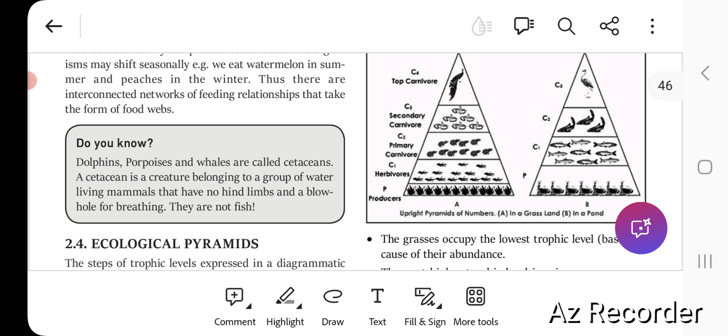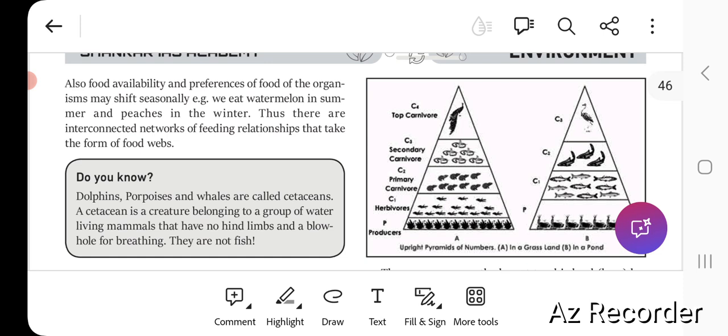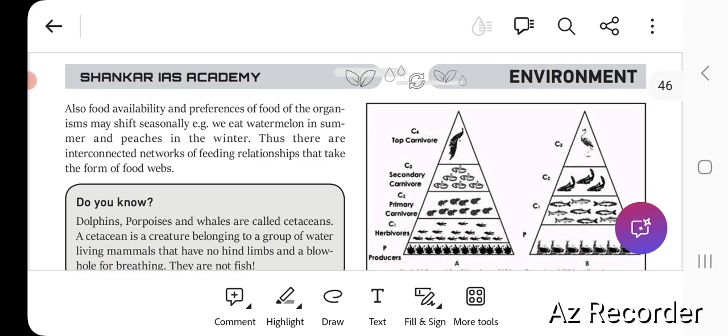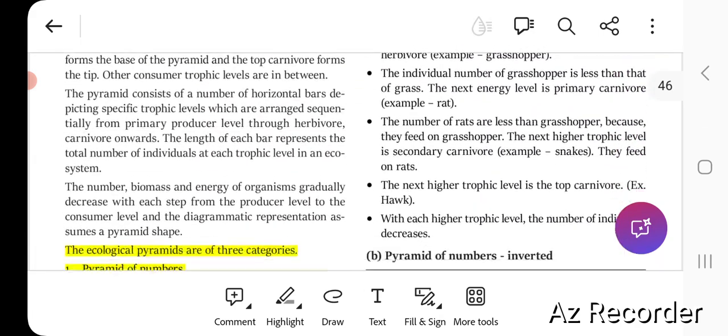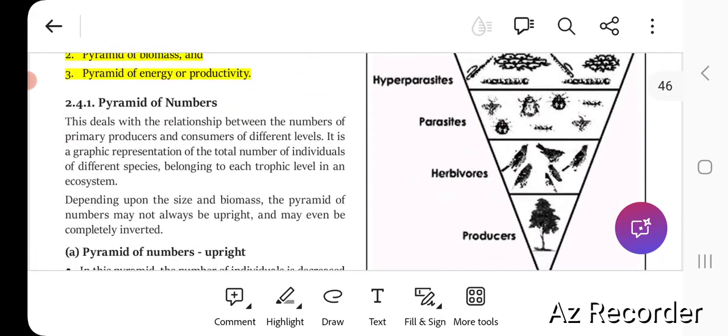Then again we are moving upward in the higher trophic level, then these are the rats which are less in number as compared to birds. Then again snakes, which are lesser than rats, and again this eagle or kite, which is the top carnivore, the hawk, is again very few in number as compared to the snake. So we can see what kind of pyramid of numbers we have: upright.